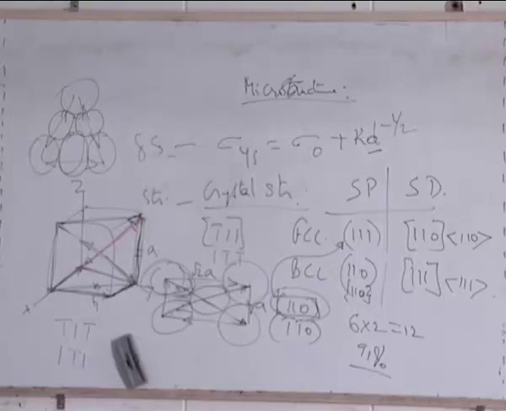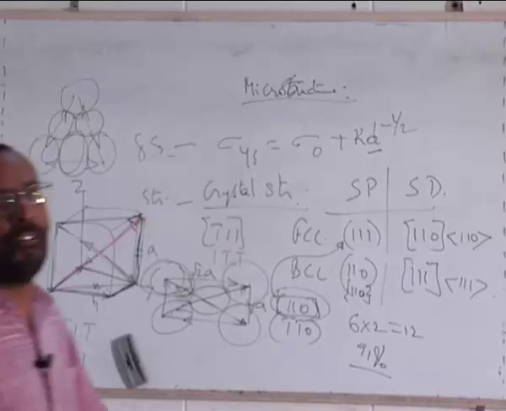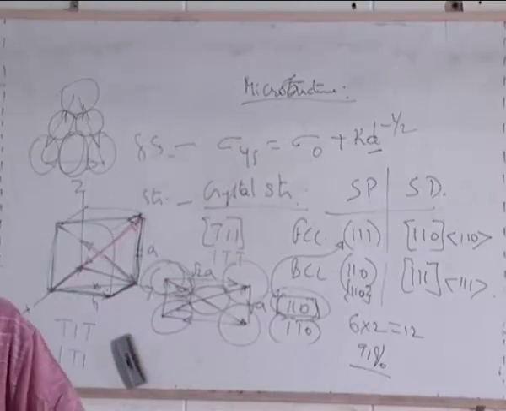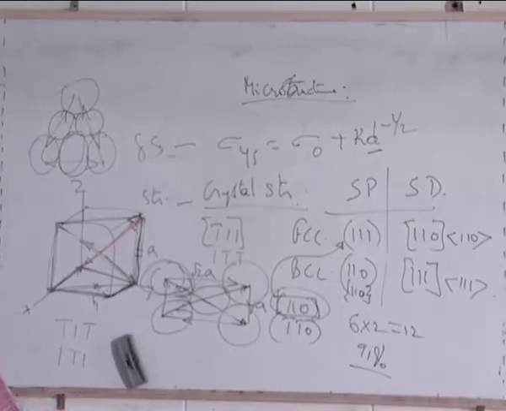The dislocation does not come into the yield stress. What is yield stress? If somebody asks you to define yield stress, what will you do? If I can put it in terms of stress, the minimum stress that is required to cause a permanent deformation in a material is what is called yield stress. Permanent deformation.